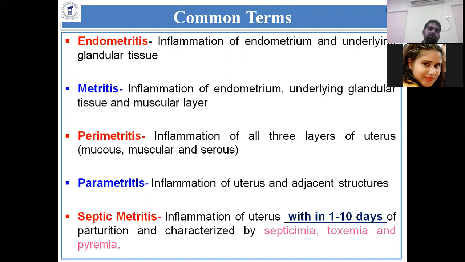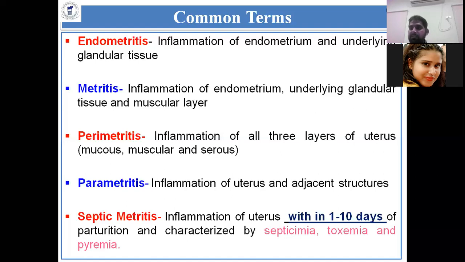Then metritis: the muscular layer and endometrium. If the muscular layer is involved along with the inflammation of the endometrium, then it is called metritis. Generally, people say this is the inflammation of all three layers, that is called metritis. But a separate term has been given for all three layers, that is called perimetritis. Peri means all around. Then it is called perimetritis, and then parametritis.